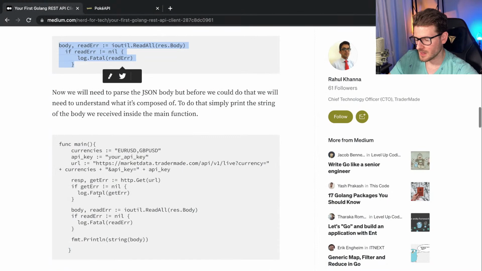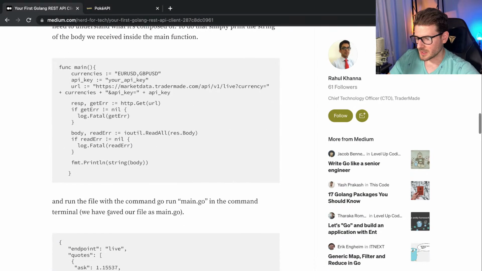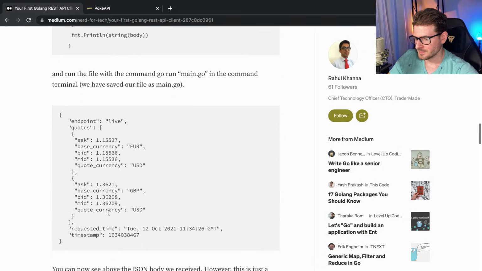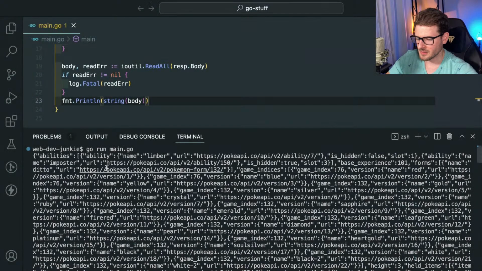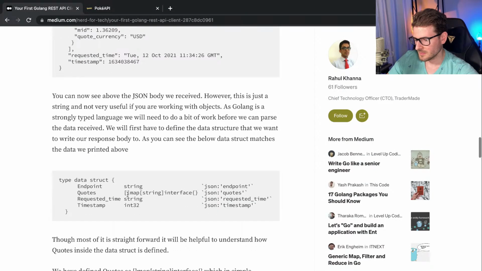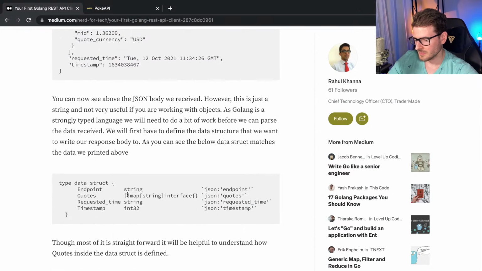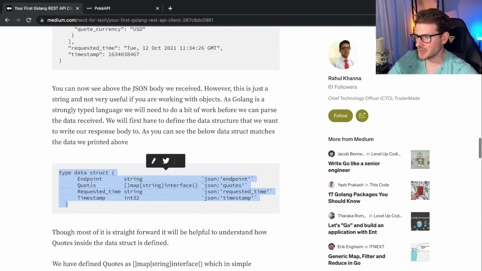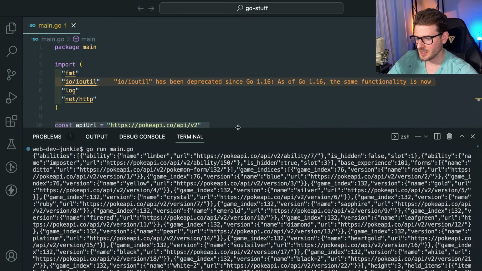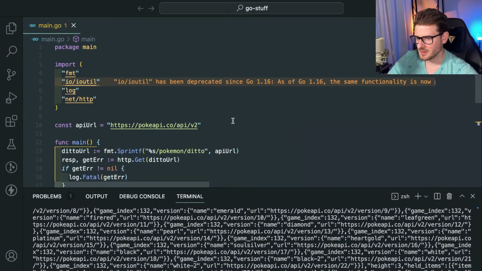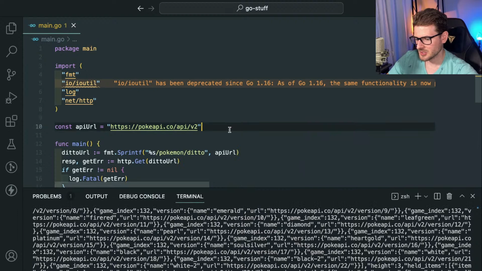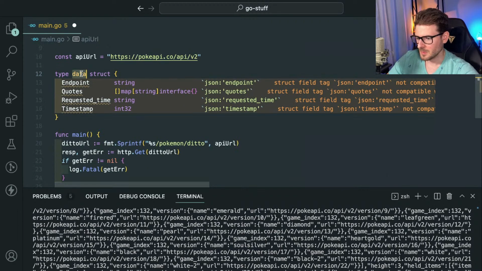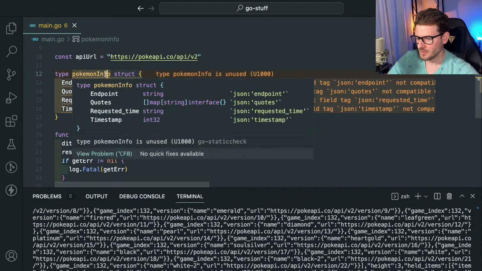Abilities, okay. Let's keep going. So we are getting this printing out. That's good. Okay, so yeah, I do remember doing this. I had to create a struct and then you have to create some type of mappings or something. So let's just go ahead and say, I don't know, Pokemon info. And I think I could probably put the bare minimum of what I want.